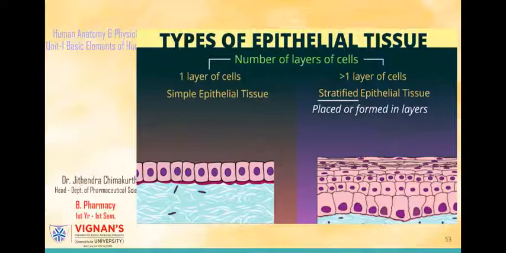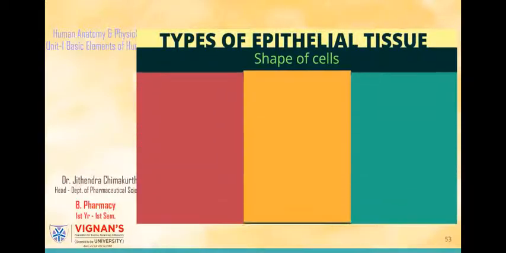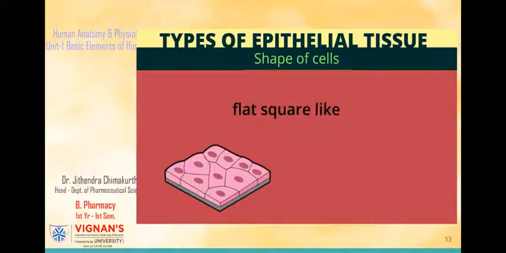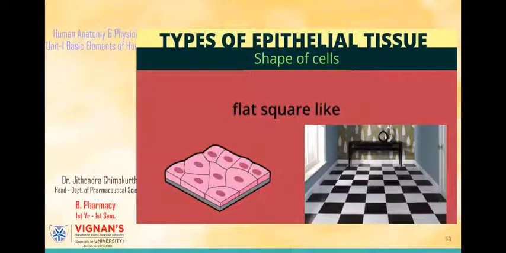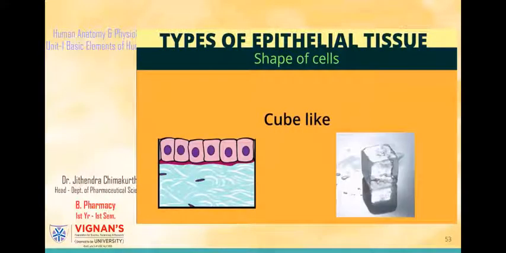Now coming to the second type of classification, that is based on shape of cells. The cells of this tissue have 3 variants. First, the cells are flat and square-like, just like these floor tiles here. So if they are square-like, we call it squamous epithelium. Second, the cells can be cube-like, like an ice cube or something.